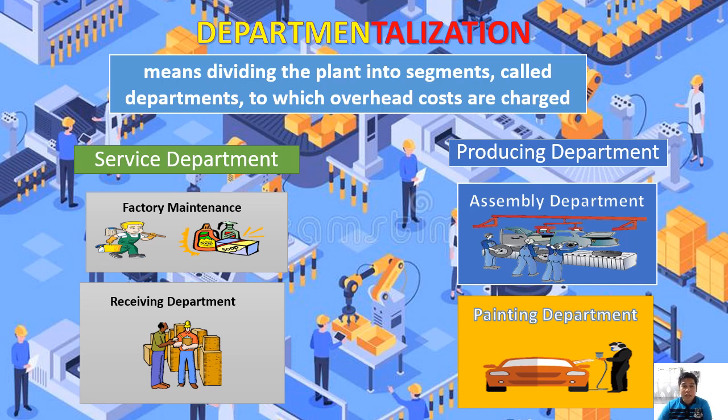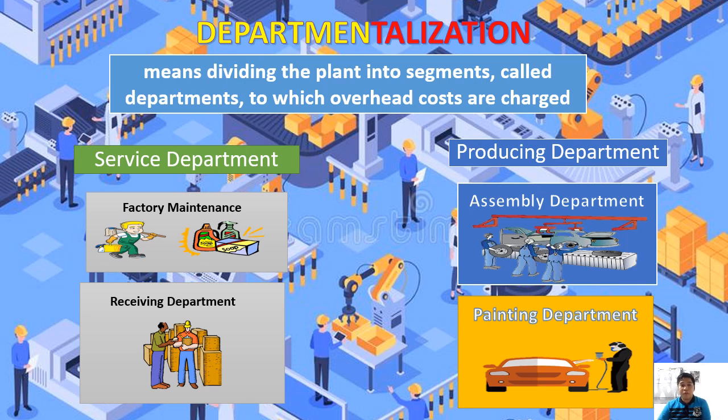As you can see, wala naman pong nabubuong product doon sa factory maintenance kasi example niyan, yung ating mga janitor, yung ating mga cleaning materials, at yung salary ng ating mga supervisors, etc. So although they are not directly related doon sa production ng product, they provide service doon sa ating mga producing department. That's why this cost must be separated from the producing department.